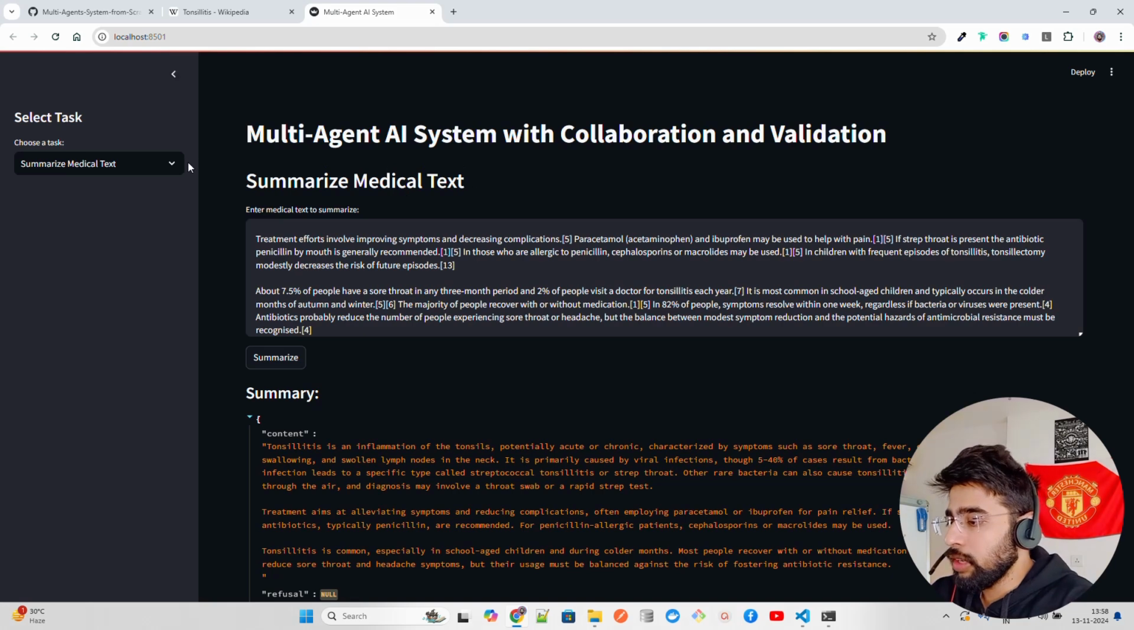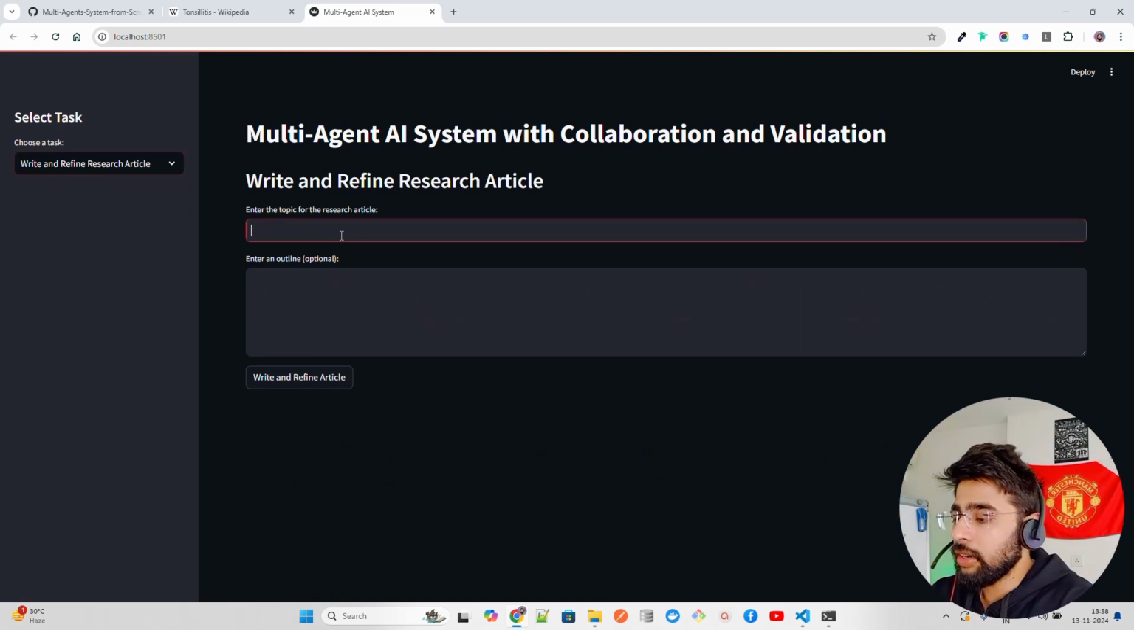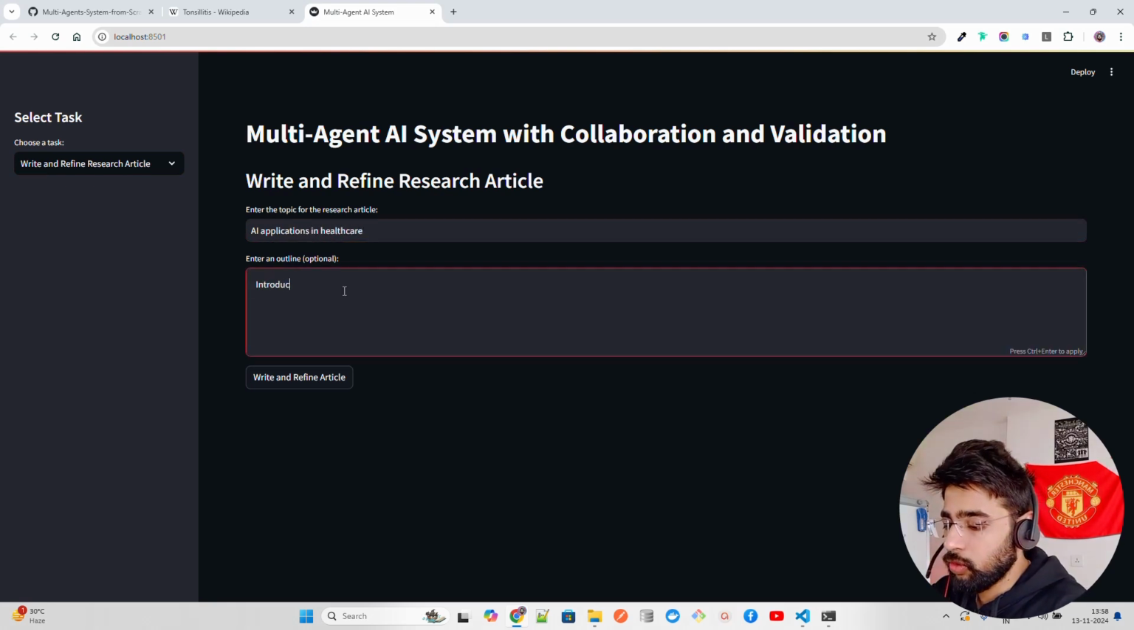Same way you can also write and refine an article. Let's see, AI applications in healthcare. I need an introduction, I need applications and real world case studies, real world examples, let's say real world examples, and then I need a next step or something.